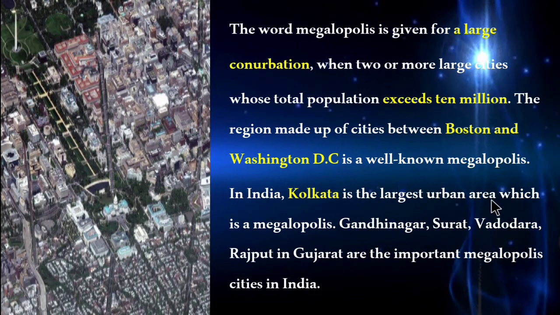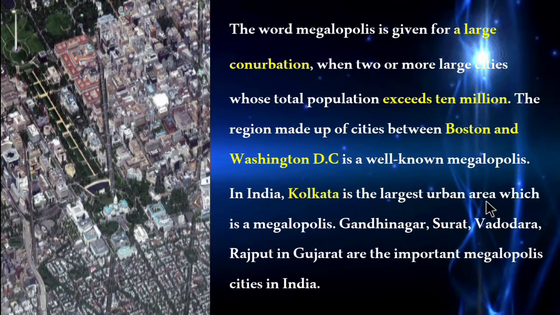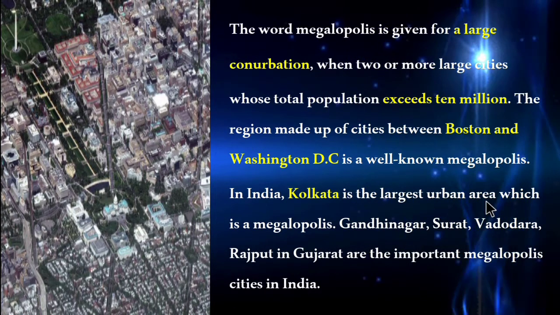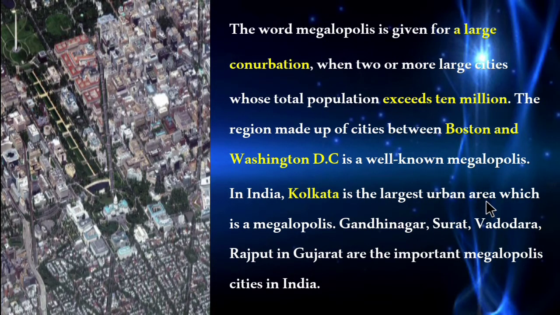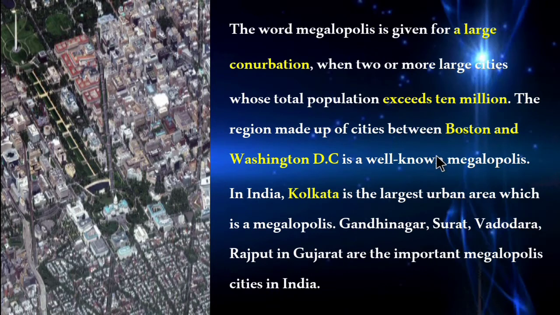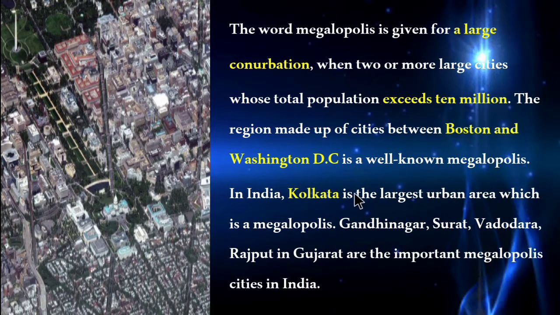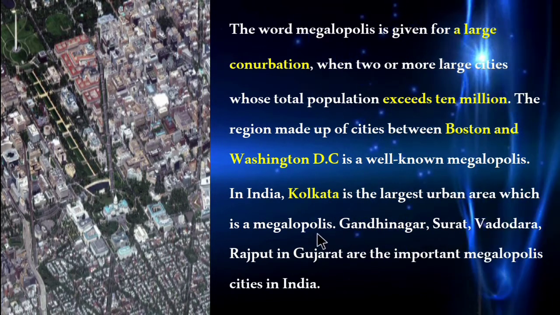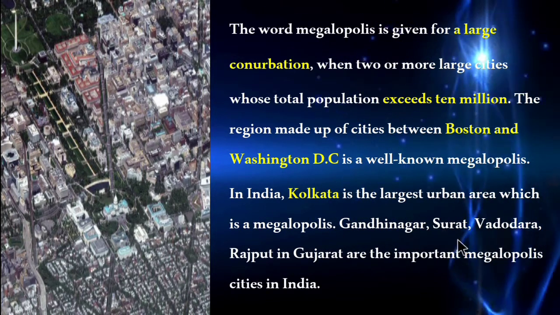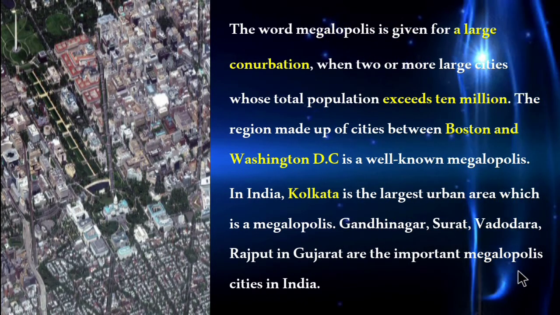So children, megalopolis means when two or more large cities are combinedly called as megalopolis and whose total population exceeds 10 million, that is over 10 million. Example for such megalopolis is Boston and Washington DC, and in India, Kolkata is the largest urban area which is a megalopolis. Then Gandhinagar, Surat, Vadodara, Rajkot in Gujarat are the important megalopolis cities in India.